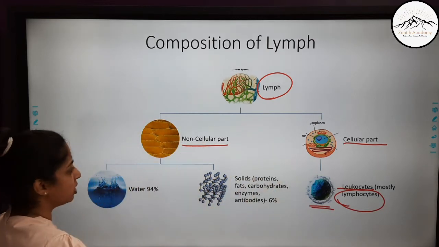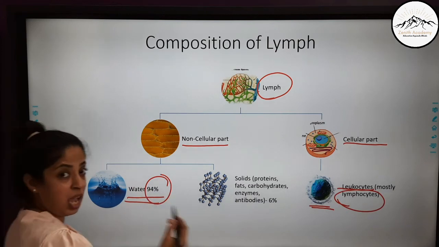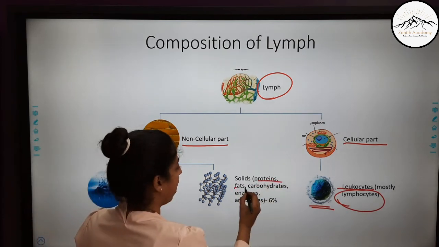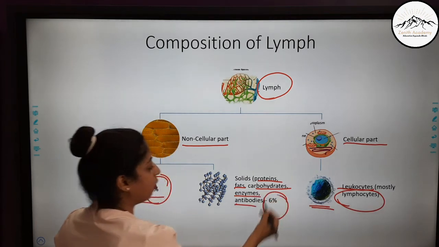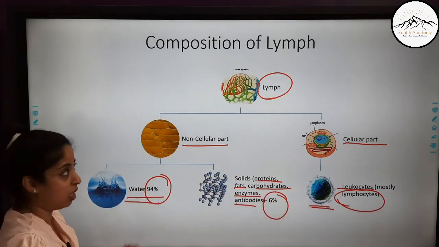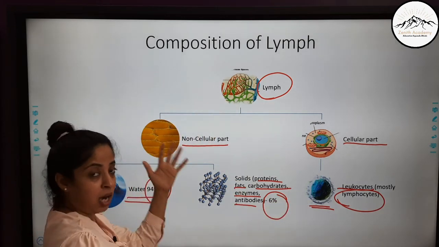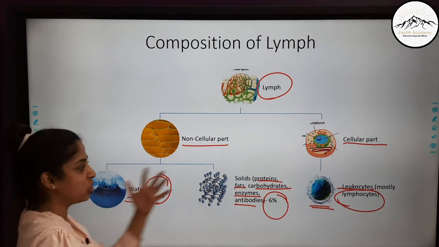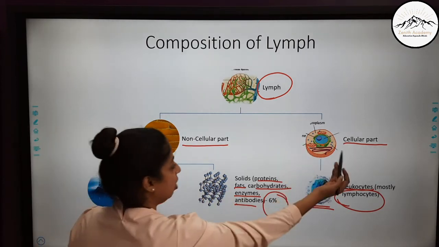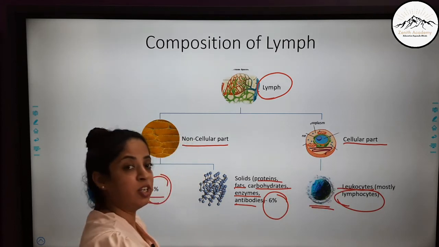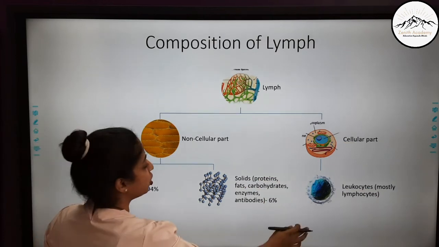Now which are the non-cellular parts? Water, which constitutes about 94% of it, and other solids like proteins, fats, carbohydrates, enzymes and antibodies, which constitute around 6% of the non-cellular part. So lymph contains a cellular part as well as a non-cellular part. The non-cellular part has water and solids, water 94% and solids 6%, and the cellular part is leukocytes, in which mostly lymphocytes are there. So that was the composition of lymph.